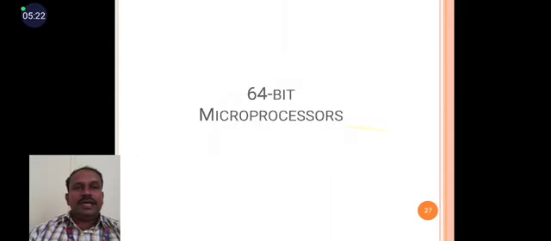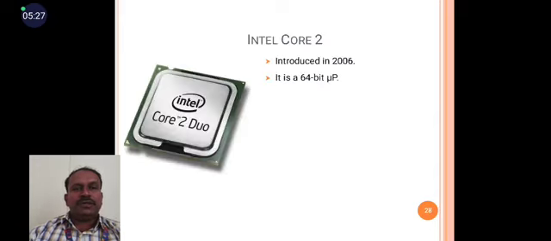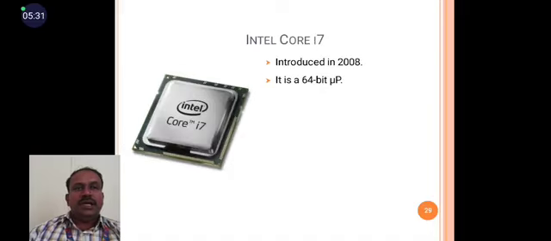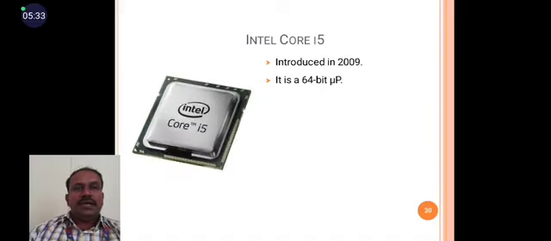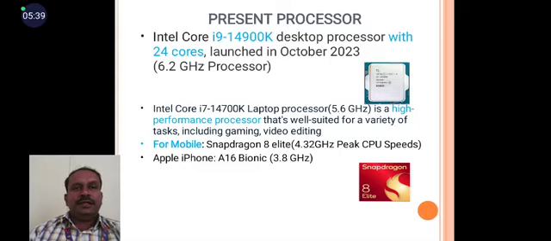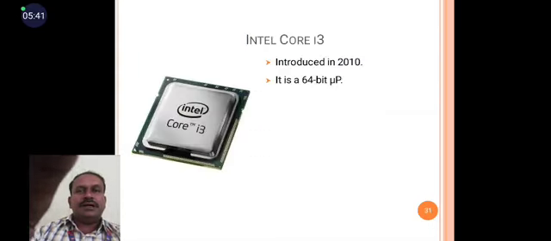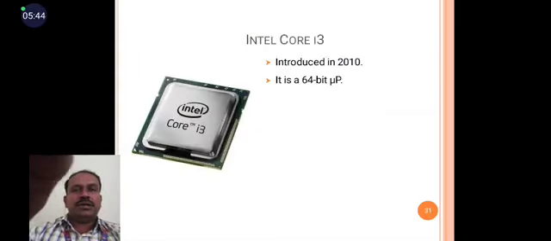Dual core diagram. Then we move on to the 64-bit microprocessor. The first version, in 2006, is the Intel Core 2 Duo. Then Intel Core i7, then Intel Core i5, introduced in 2009, a 64-bit microprocessor. Then Intel Core i3. So these are some of the versions that can be followed in the microprocessor.